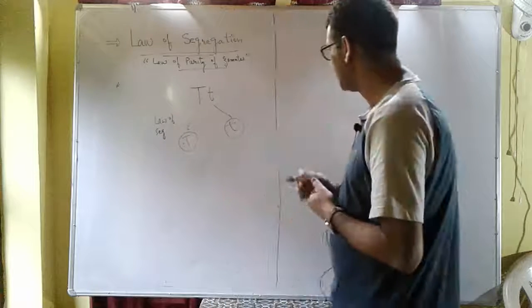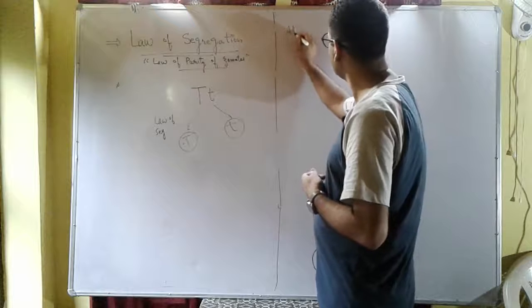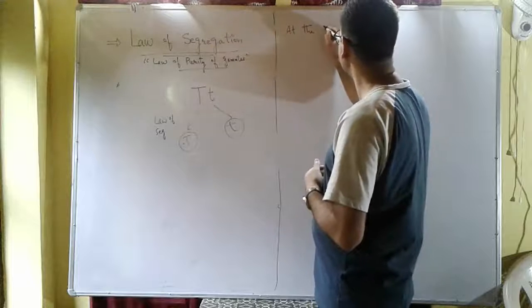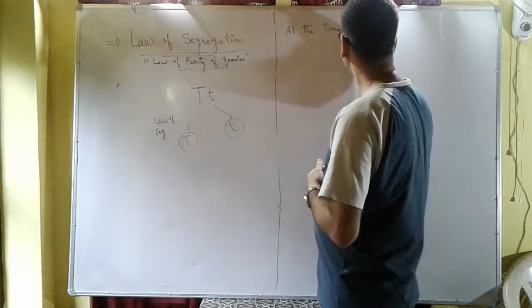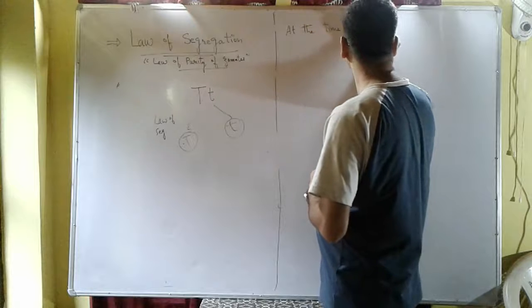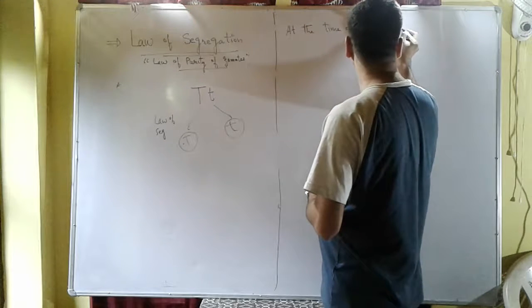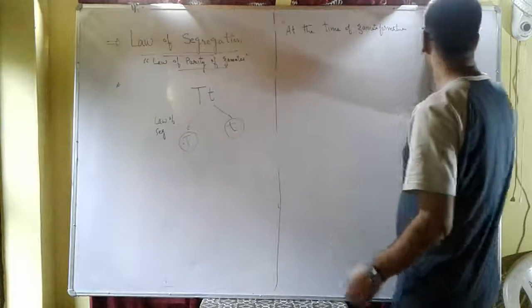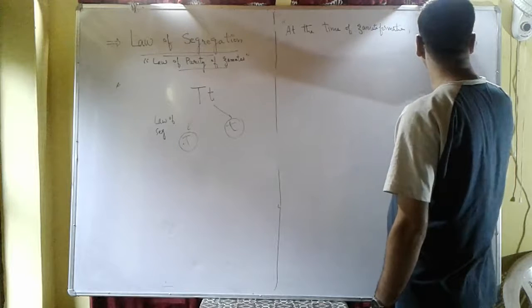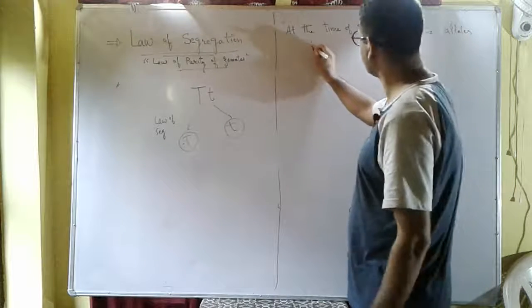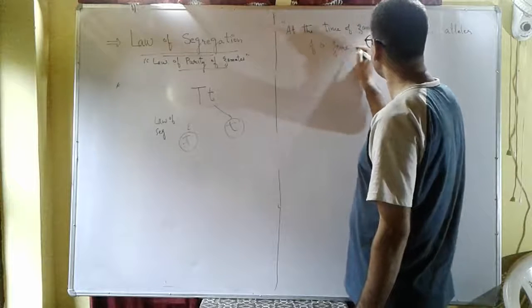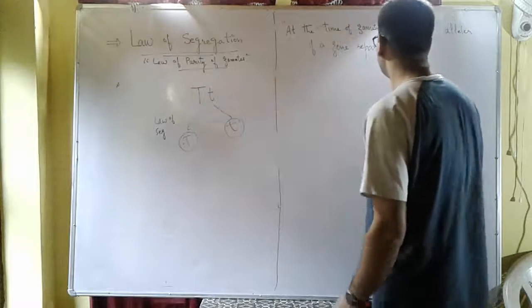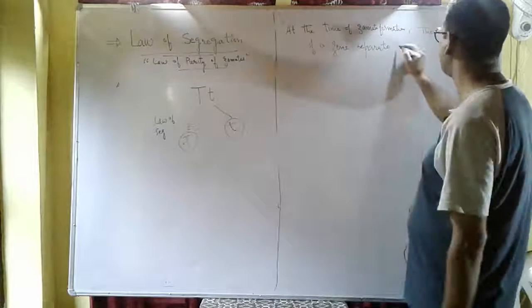What is the law of segregation? Law of segregation states that at the time of gamete formation, gametogenesis, the two alleles of a gene separate from each other. They segregate from each other.